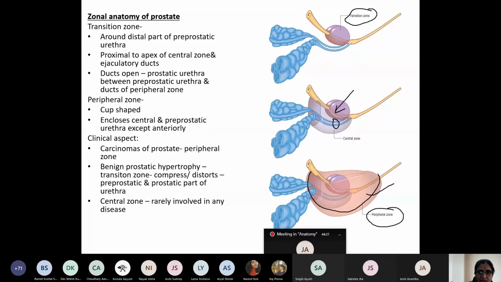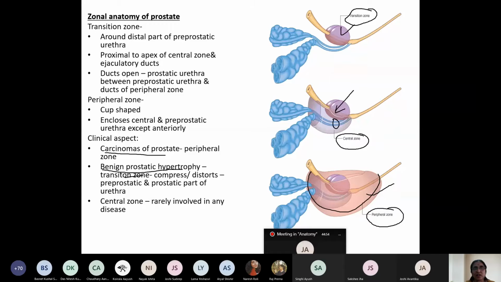And my dear student, this peripheral zone is the commonest site for carcinoma of the prostate. In benign prostatic hypertrophy, what happens? The transitional zone gets enlarged and compresses the prostatic part of the urethra. The central zone is rarely involved in any kind of disease. So, according to zones, there are 3 zones.